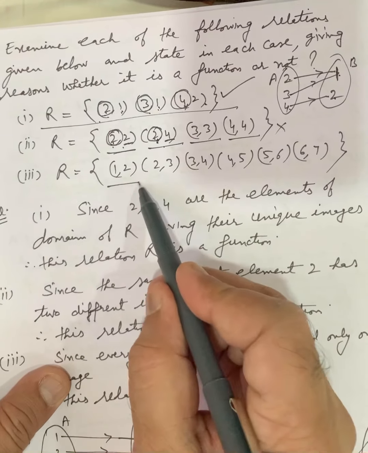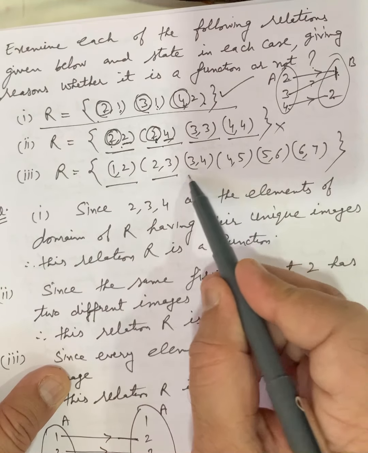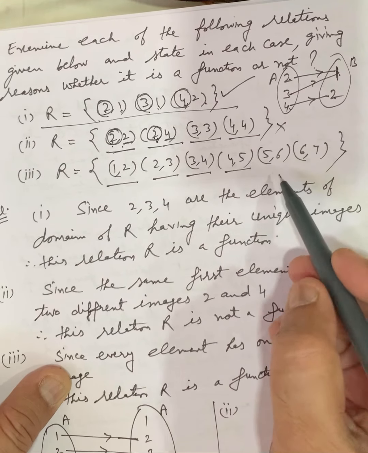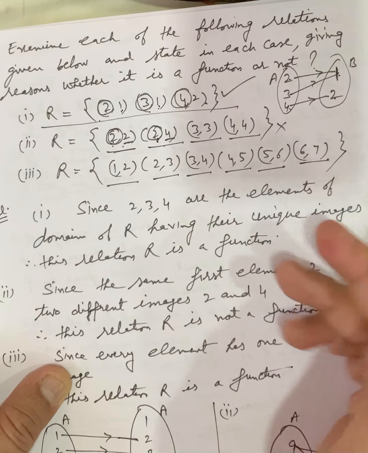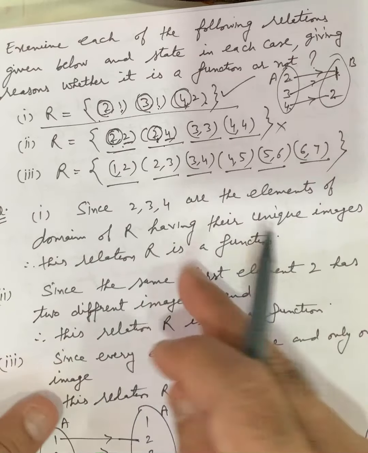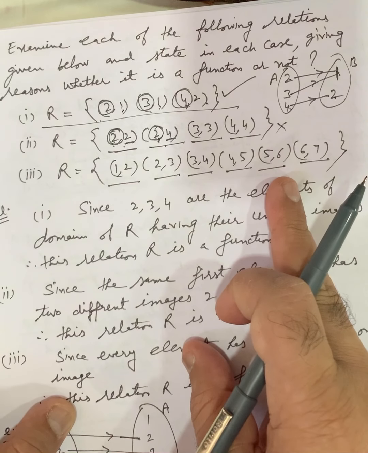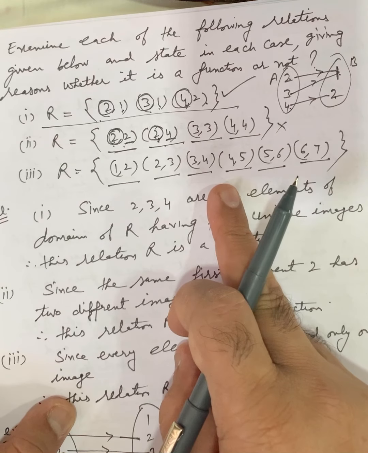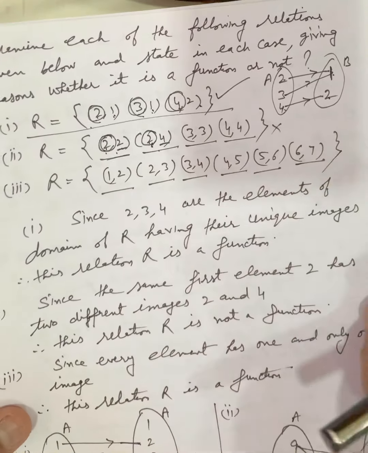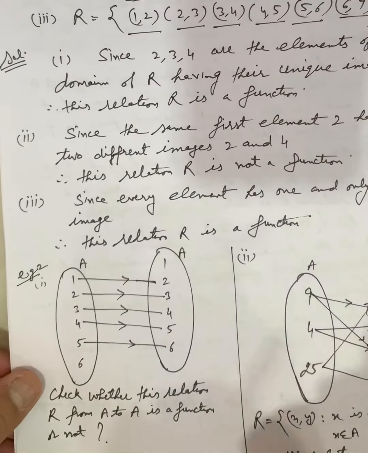Similarly, in this one, 1, 2, 2, 3, 3, 4, 4, 5, 5, 6, 6, 7, each element has a unique image. So this relation is a function. Now I think it is clear to you.